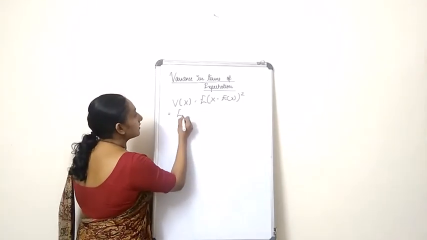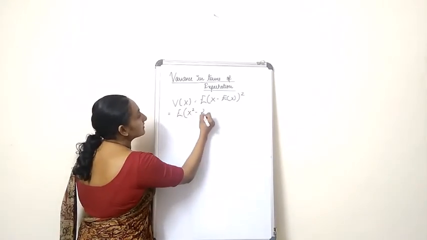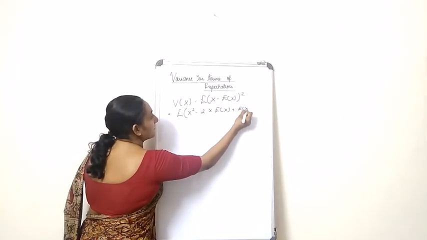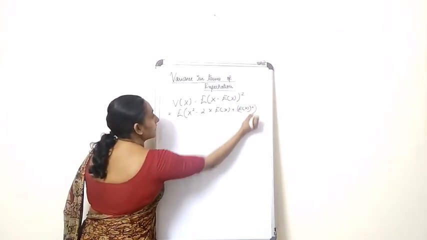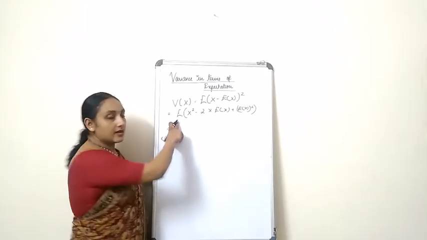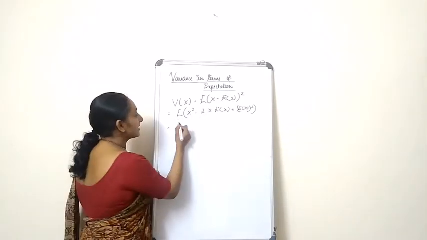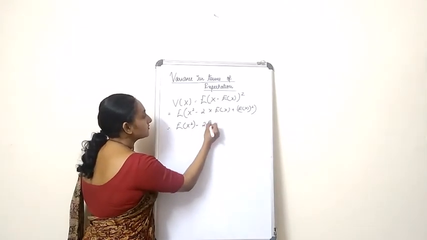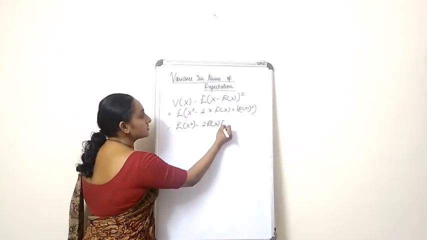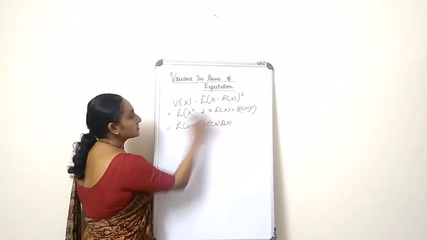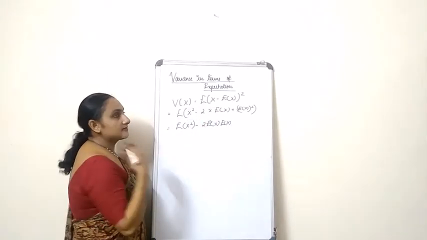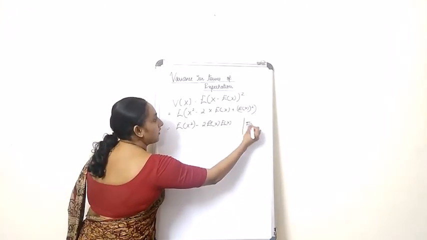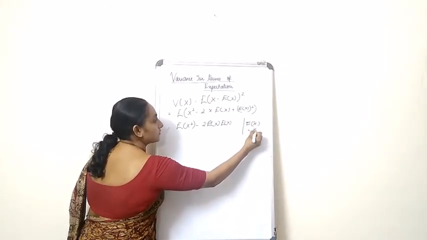So let's see what we will get when we expand the right hand side, plus expectation of x the whole square, which is equal to, I'm going to take this expectation inside this bracket so that I get expectation of x square minus 2 into expectation of x into expectation of x. See, expectation of the mean is again the mean itself, that is expectation of x bar is equal to x bar itself.